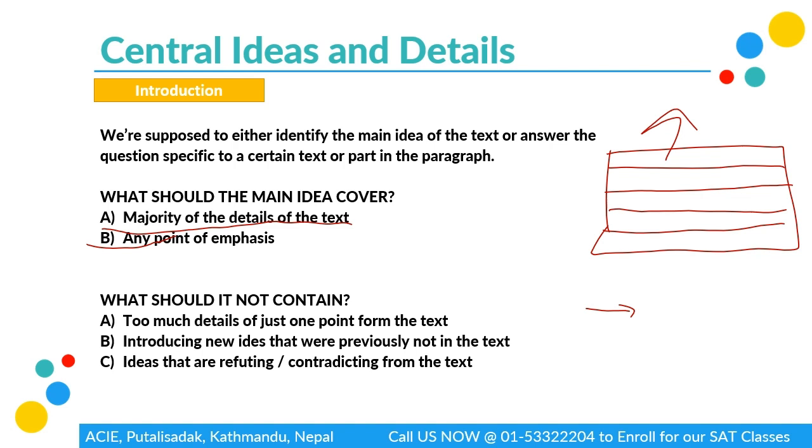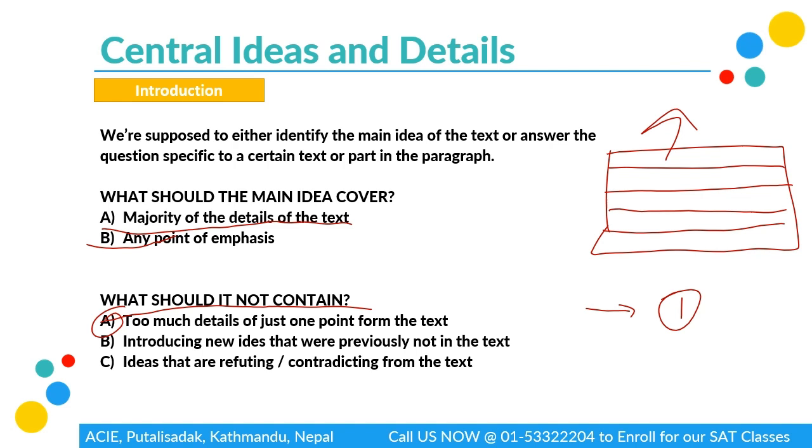Now, what should the main idea not contain? A. Too much detail of just one point from the text. In the paragraph or in the text, there's going to be a lot of points made, a lot of data, like I said earlier. But if only one certain side, one certain line is on repeat, and only its exaggeration is happening, then it is really not going to be our main idea, because it's focusing on only one point, whereas we want an answer which comprises all the points.